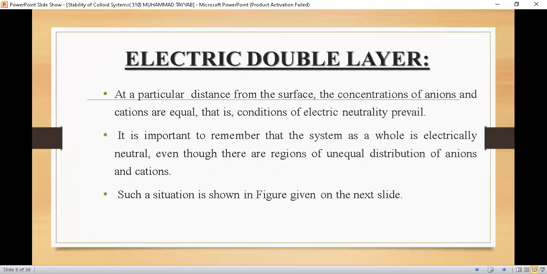So in these slides, we had discussed that at a particular distance from the surface, the concentration of anions and cations are equal, that is, the condition of electric neutrality prevails. It is important to remember that the system as a whole is electrically neutral, even though there are regions of unequal distribution of ions, anions and cations. Such a situation is shown in the figure given on the next slide.